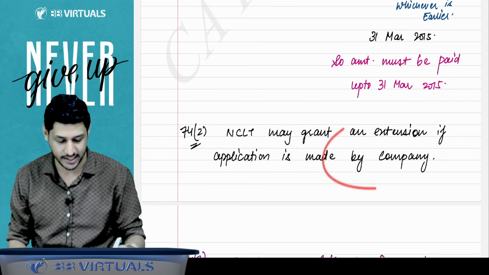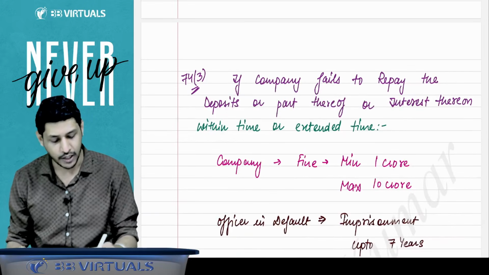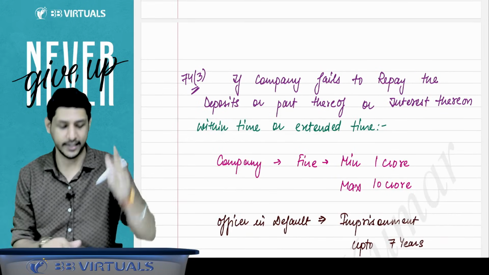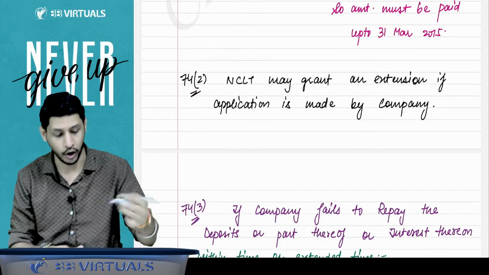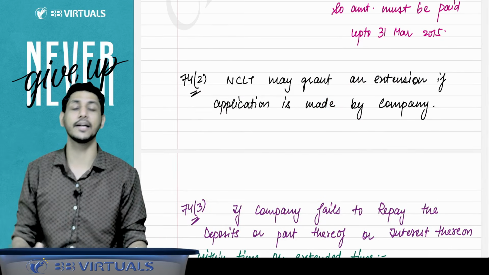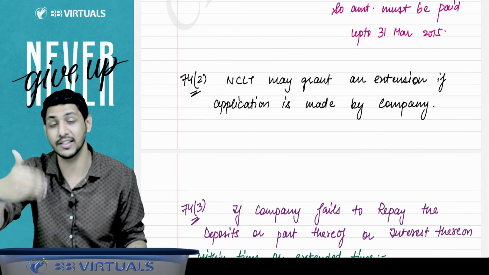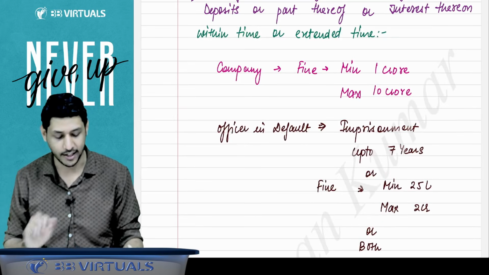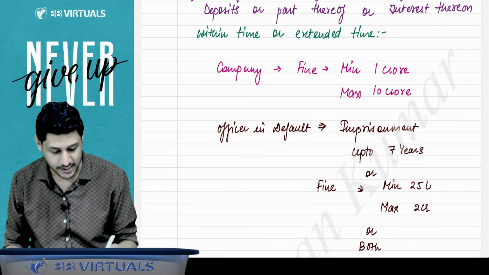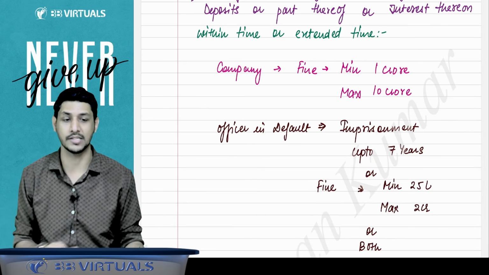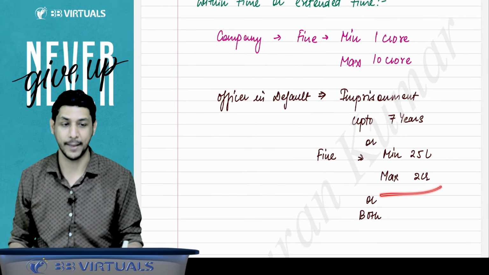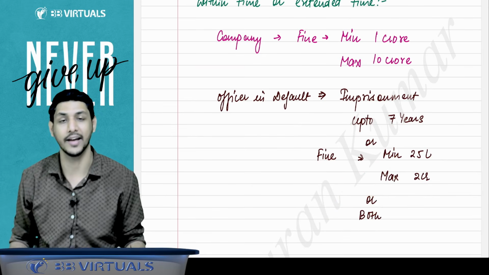NCLT can give you the extension if NCLT thinks fit. If the company fails to repay the amount or interest thereon within that time or extended time, or if NCLT has granted you extension and you have not repaid the deposit even in the extended time period, then that company will have to pay a fine of minimum 1 crore, maximum 10 crore. And the officer in default will be liable for imprisonment up to 7 years, or a fine of minimum 25 lakh, maximum 2 crore, or both.